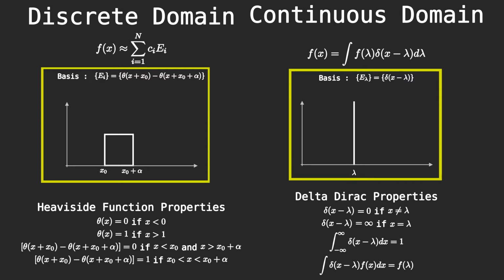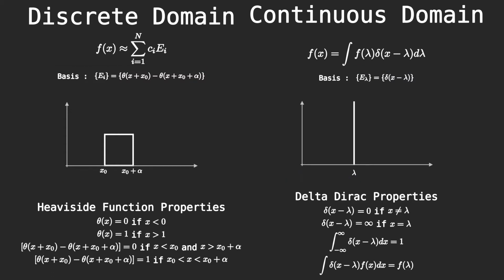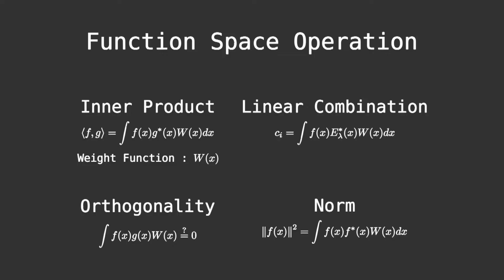This is because we want our basis vector to be normalized. I have listed some properties of the Dirac delta, but I want to point out the last one, where we see that the integral of a Dirac delta times a function gives us the value of the function at the point of the Dirac delta.